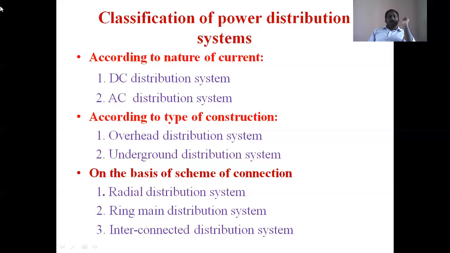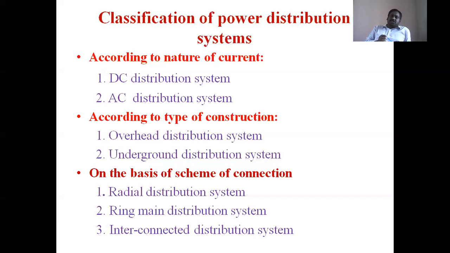The third classification is on the basis of scheme of connection: radial distribution system, ring main distribution system, and interconnected distribution system. In this, the distribution system, either DC or AC, either overhead or underground, may be connected in the form of radial type.